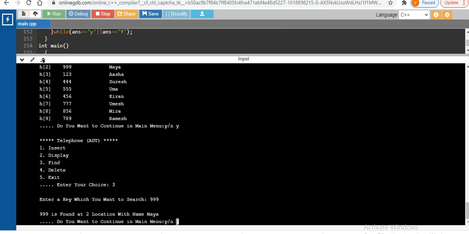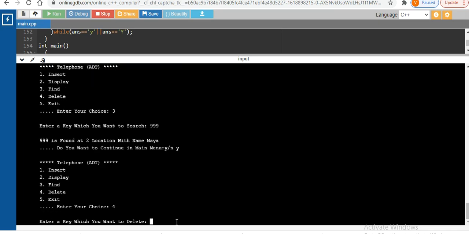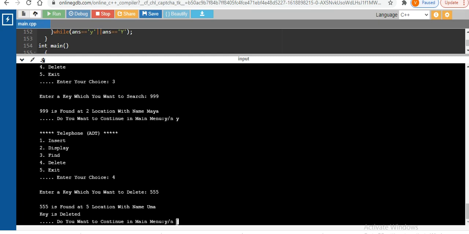Now to see the delete operation, I want to delete something. So I will say yes, continue, and I want to perform the operation delete. So what I will do exactly to perform the delete operation, I must say that I want to delete the entry 555. Okay, this key I want to delete.